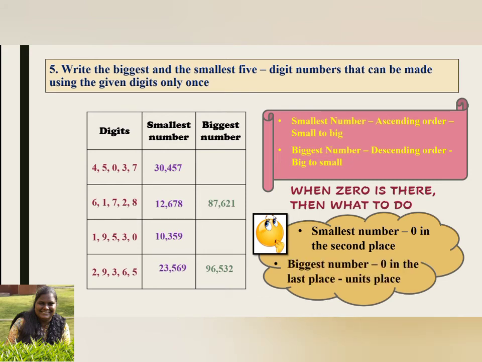Then what about the biggest number? When we write the biggest number, 0 should be written in the last place. That is in the units place. Just reverse the order. 75430. And the other one is 95310. That's all. And there we are done.